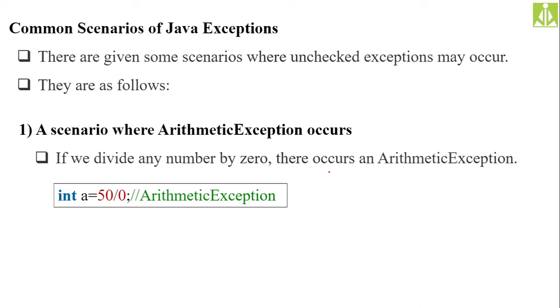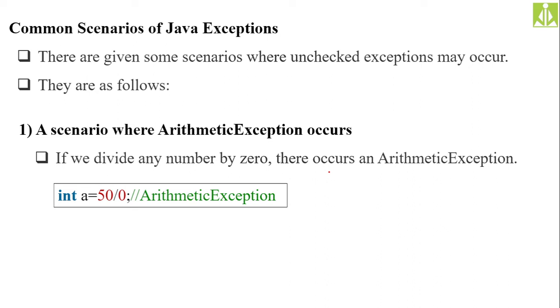The first scenario is where ArithmeticException occurs. If you divide some value by 0, or more specifically, if the divisor goes to 0, then you will get an unpredicted value in your arithmetic operation. Getting an infinite value inside your calculation is an error condition. So that error condition, who will handle?